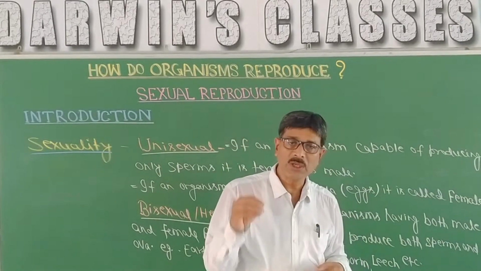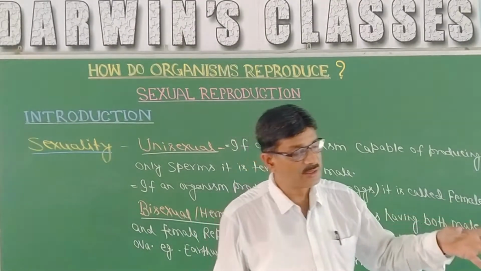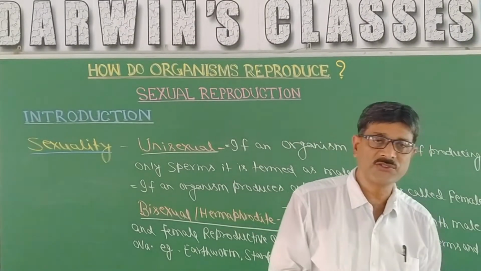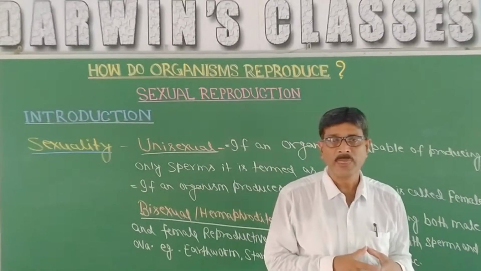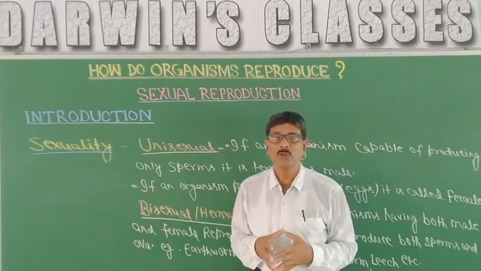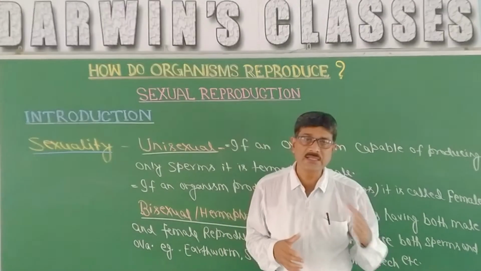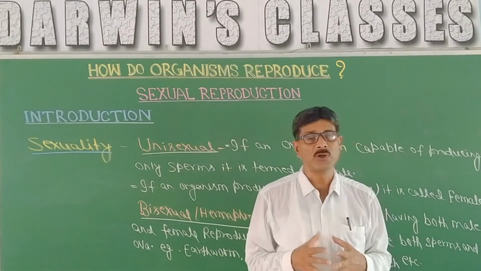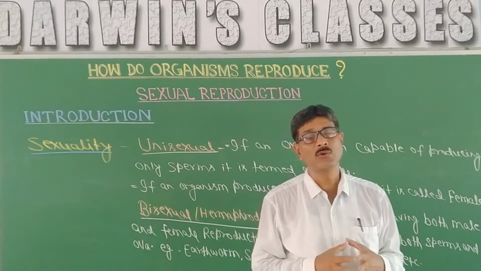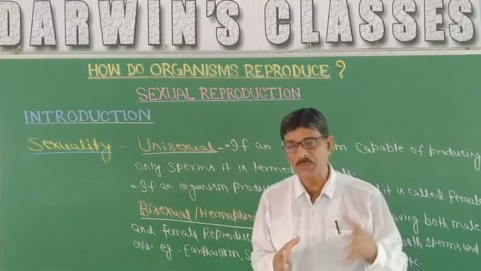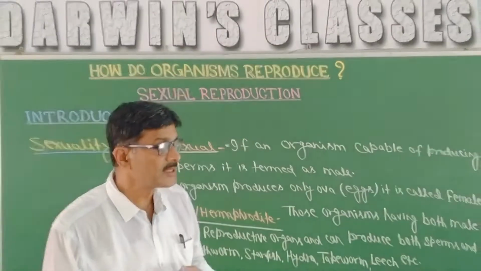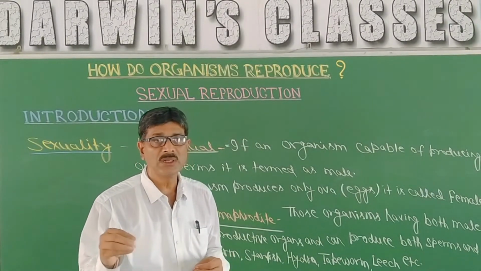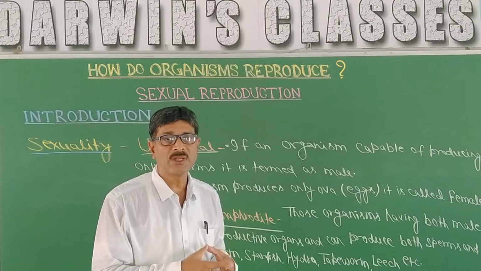All human beings, generation after generation, have only 46 chromosomes, and that is due to the process of reductional division during the formation of gametes. So the formation of gametes takes place as a result of meiosis, reductional division. That means the number of chromosomes reduces to half, and that is termed as haploid.